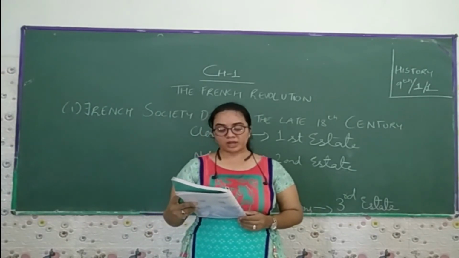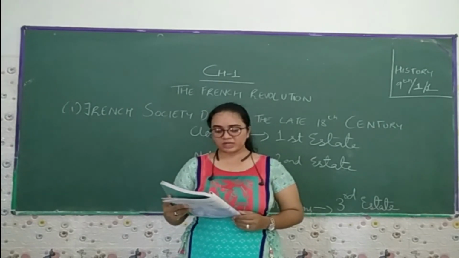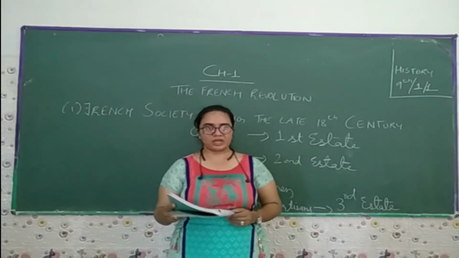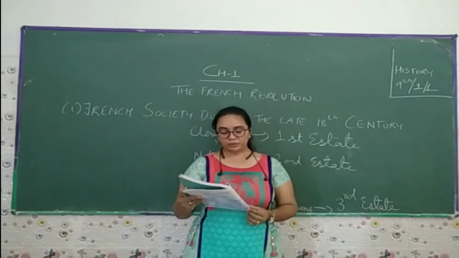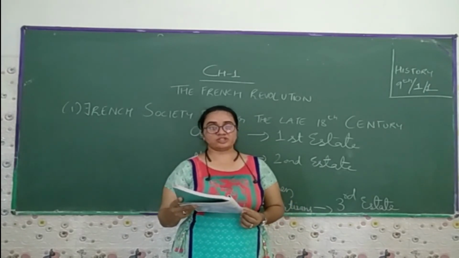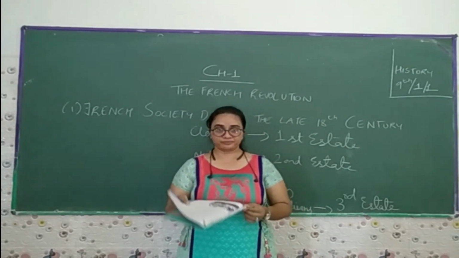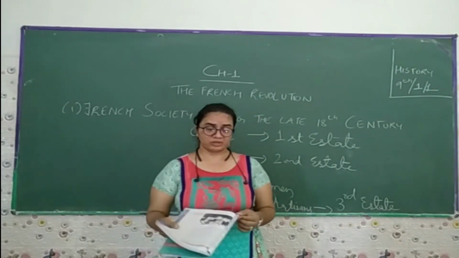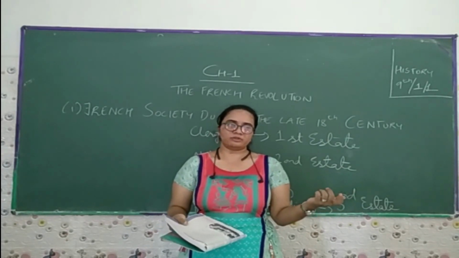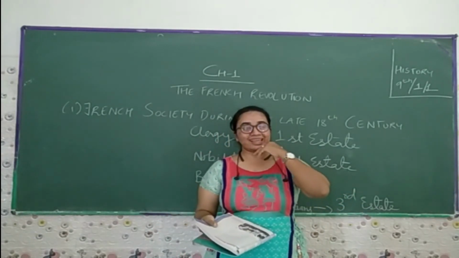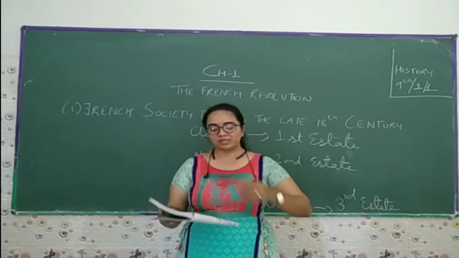Some 7,000 men and women gathered in front of the town hall in Paris, and they decided to form a people's militia. The people came together in front of the town hall, where they broke into a number of government buildings in search of arms. Because of this rumor, they broke into all the government buildings, because they thought the king had given the order to the army to fire on the citizens.